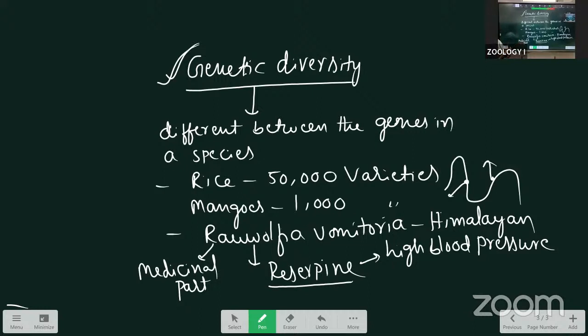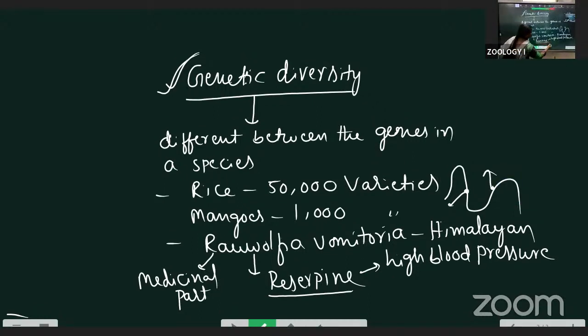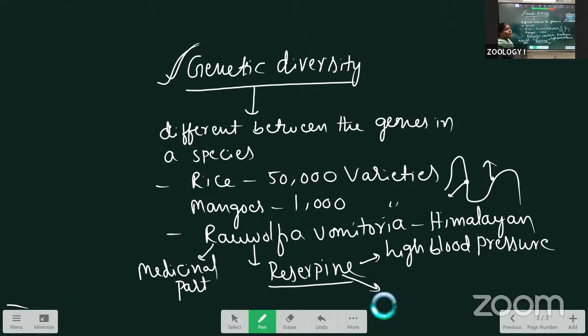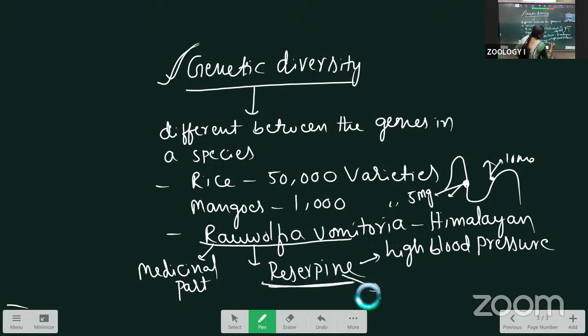In a tablet or in any tonic, the potency and concentration are mentioned. Here the reserpine has different potency and concentration depending upon the distribution. Some are present in this region only, producing, for example, 5 mg potency. Here it is having 10 mg. Like this the potency and concentration is different, but both of them are the same plants producing the same chemical. The difference is the potency and concentration.